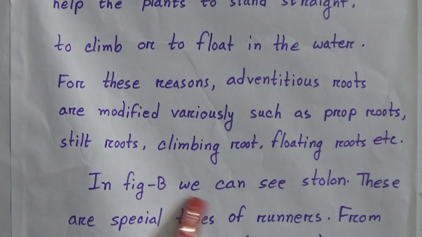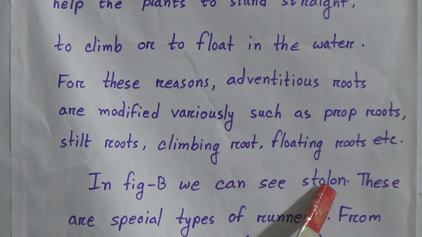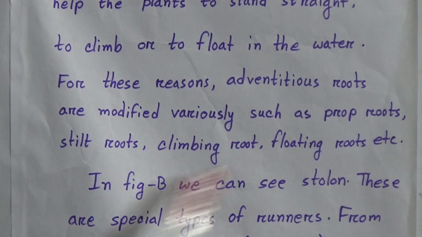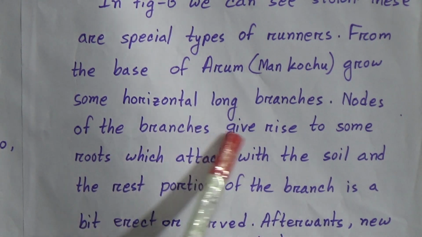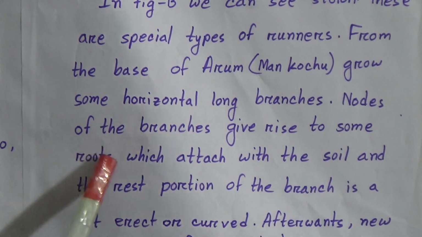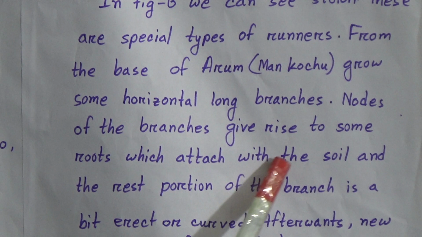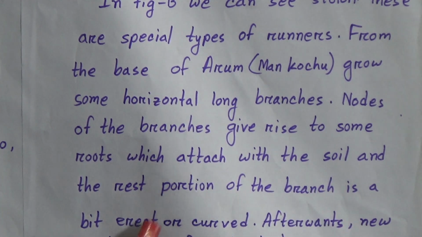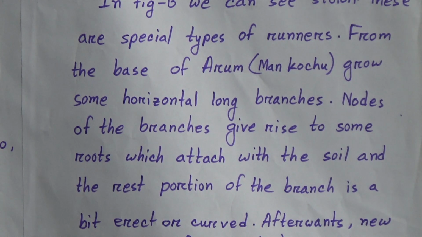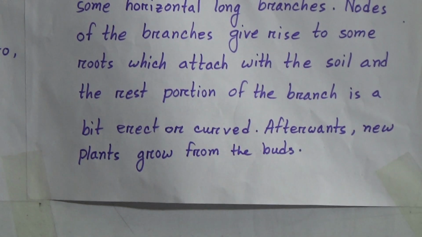In figure B, we can see stolon. These are special types of runners. From the base of arum grow some horizontal long branches. Nodes of the branches give rise to some roots which attach to the soil, and the raised portion of the branch is a bit erect or curved. Afterwards, new plants grow from the buds.